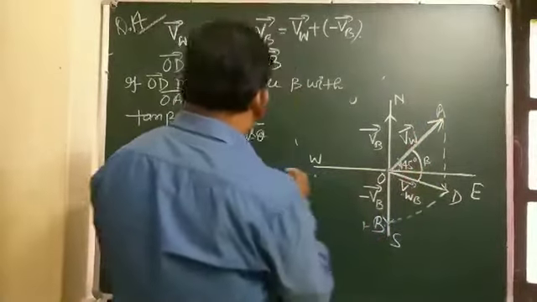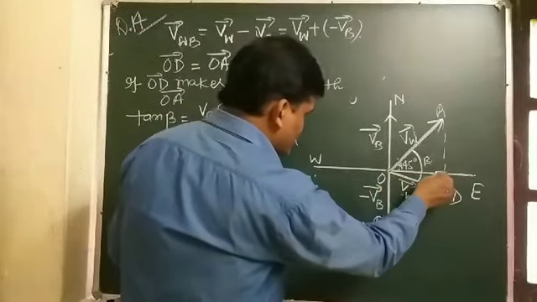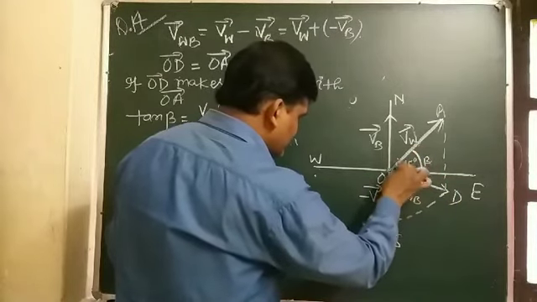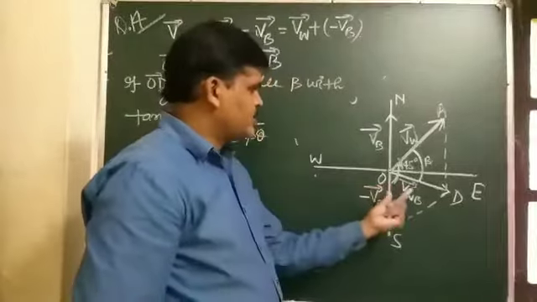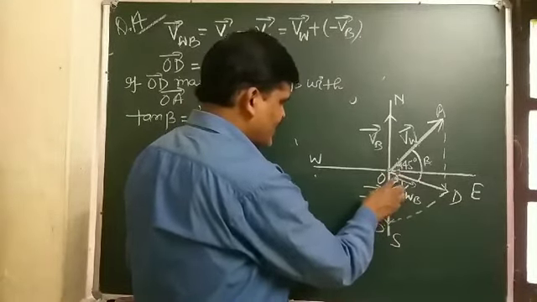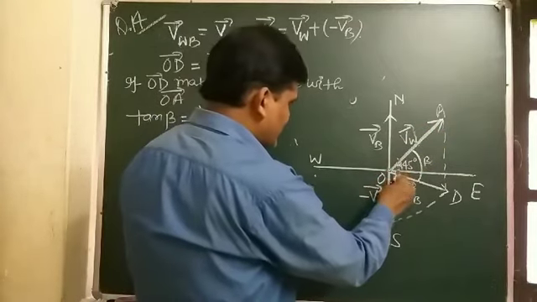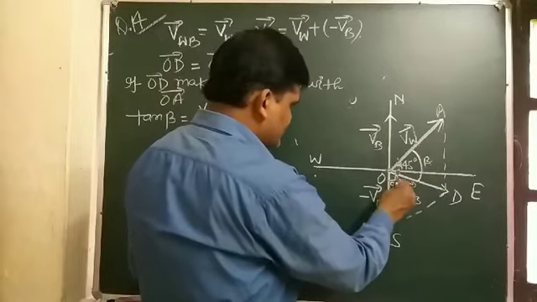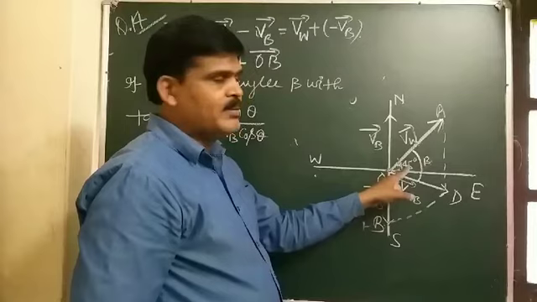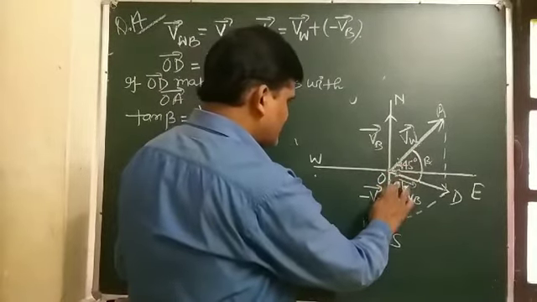So the total angle between VW and minus VB: this is 90, and 45 for the northeast direction, so the total angle is 135.